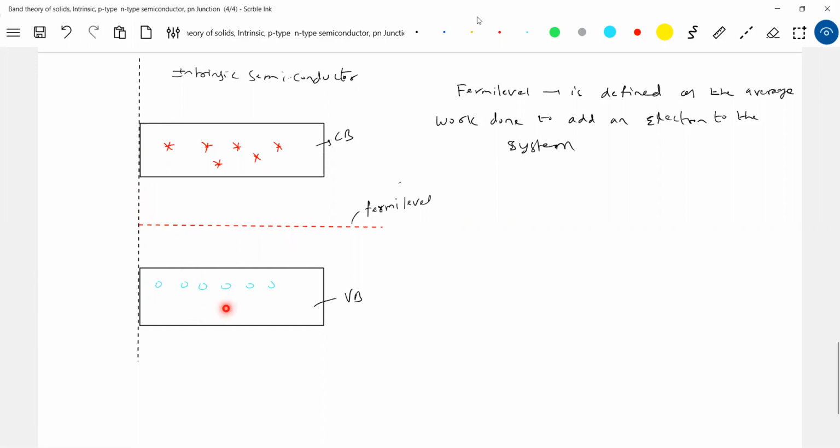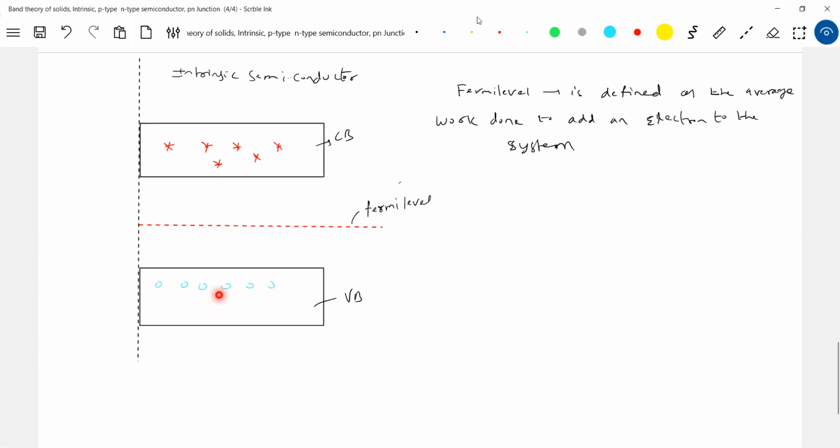But sir, there are so many valence bands below. I'm not bothered about those because they are of no use. If I supply energy, meaning work done to add an electron to the system, how much work should I do to add an electron to the system? That is called the Fermi level. So I look at these electrons here, and what about here?